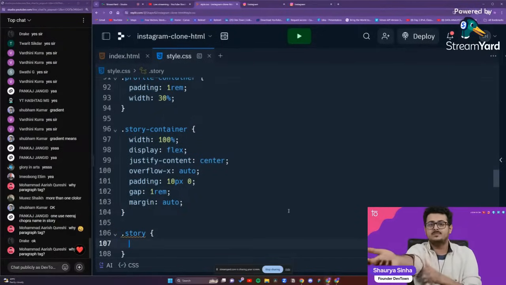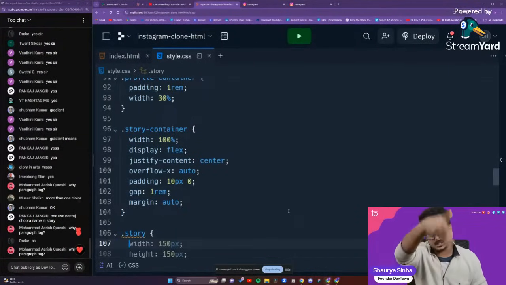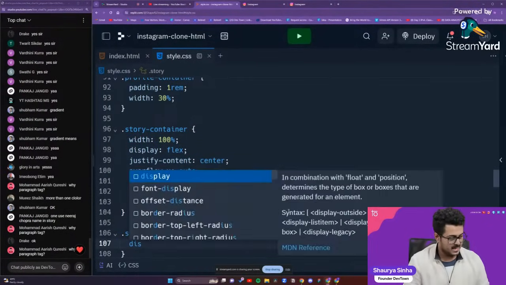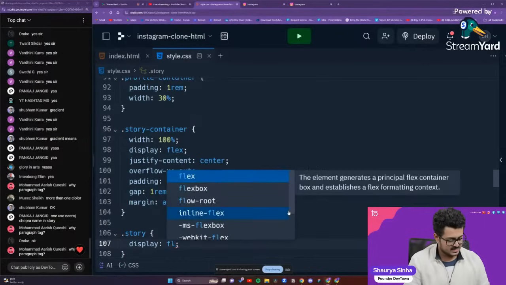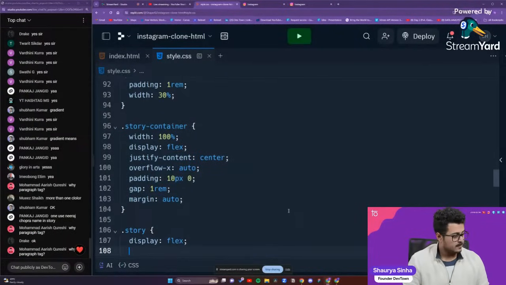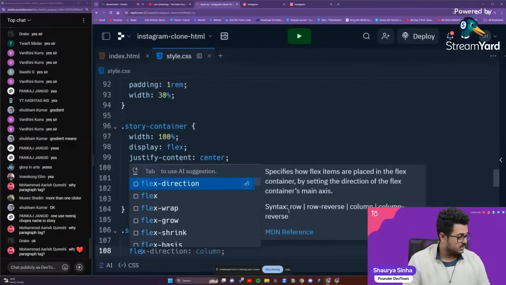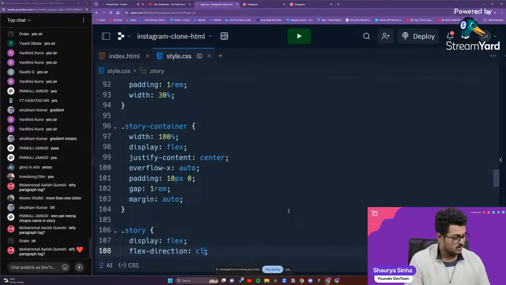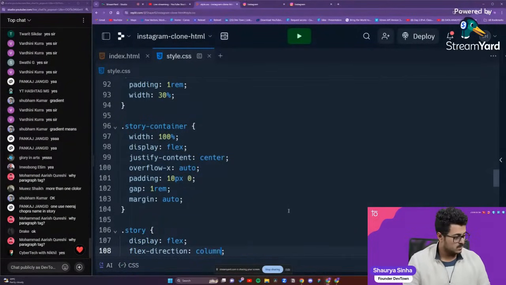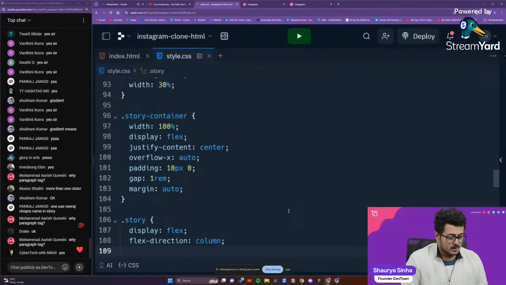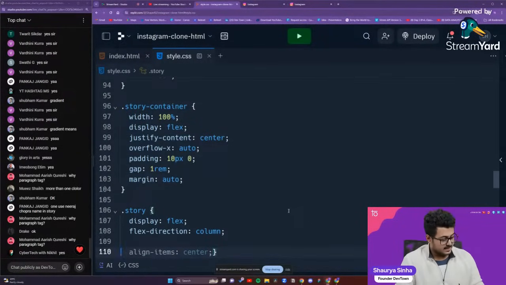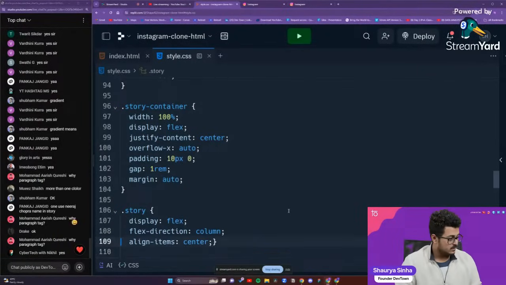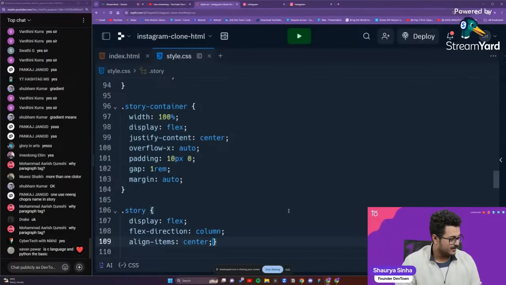So first, dot story. It has three items, so again, display flex, then flex direction should be column. Then align items center. Why is my alignment wrong?